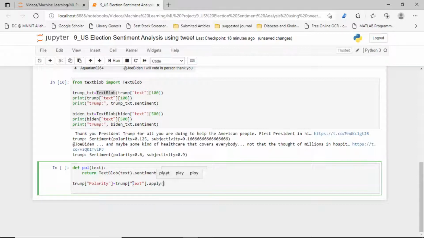We want to apply that function. Now let's see what the new data sets look like after applying this one. Let's see its head.